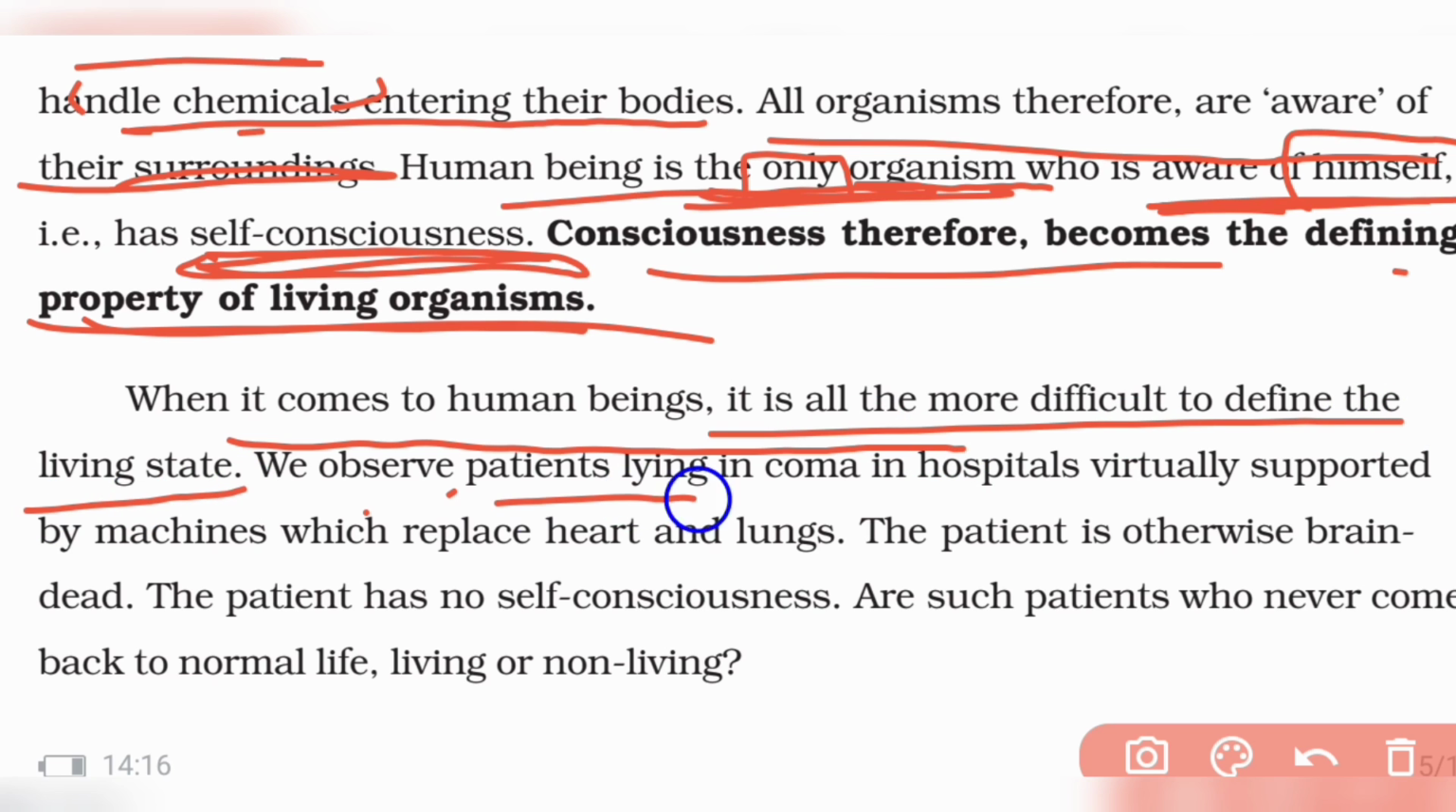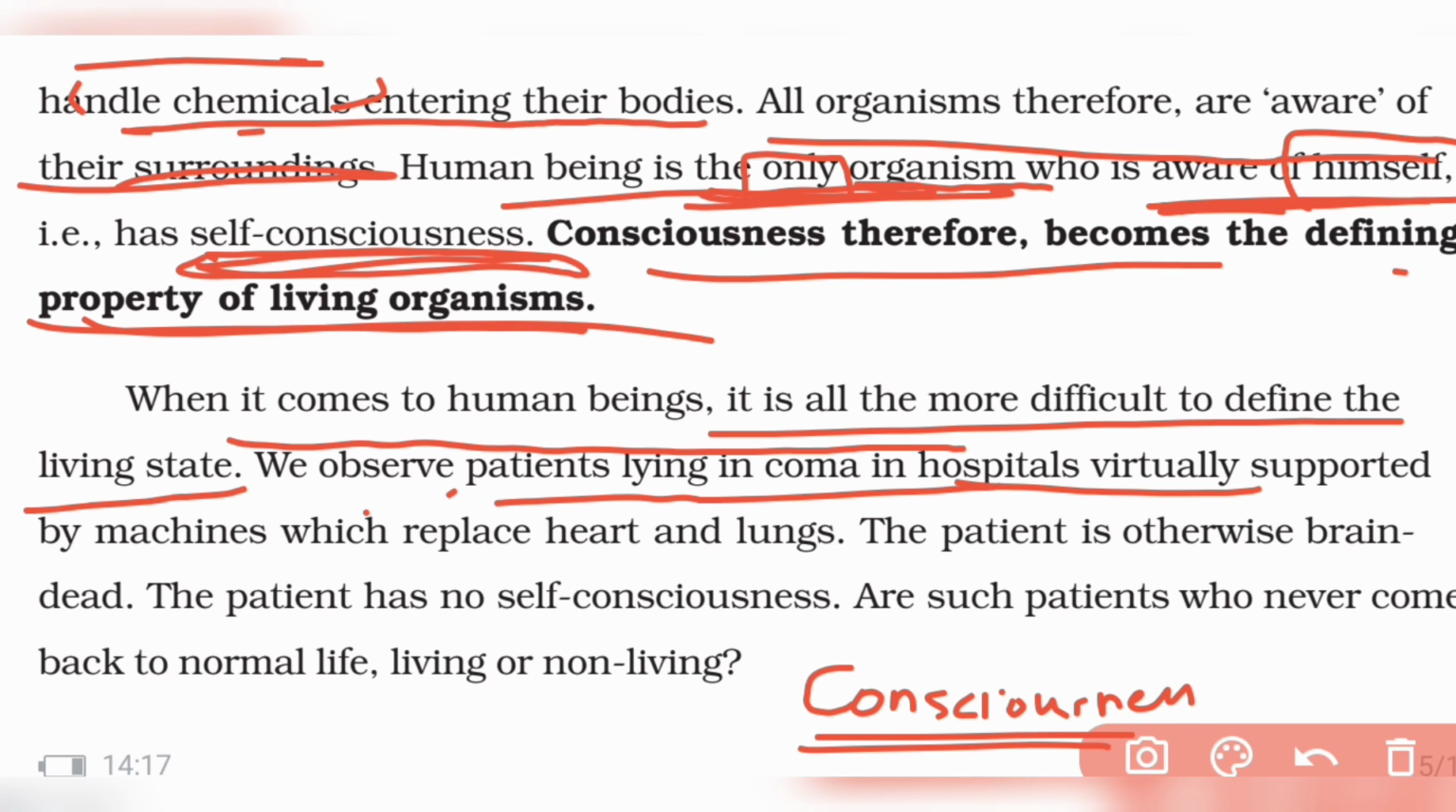Why? Because we observe patients lying in coma in hospitals. So we don't know whether they are living or dead because they are not conscious, right? So consciousness is a property of living organisms, right? But patients in coma are not conscious, so they don't have any self-consciousness also. They are brain dead. How do you define whether these organisms are living or non-living?